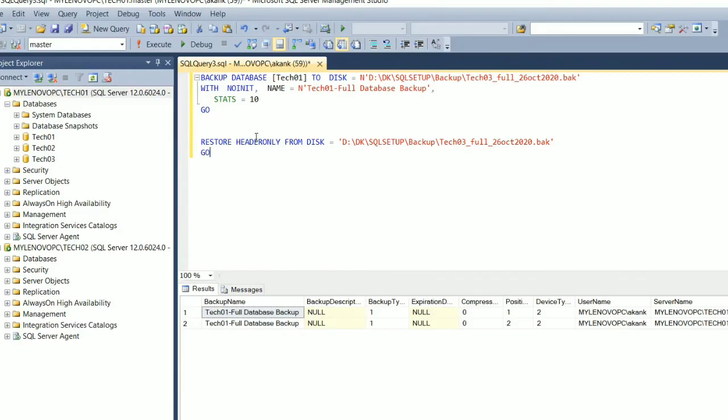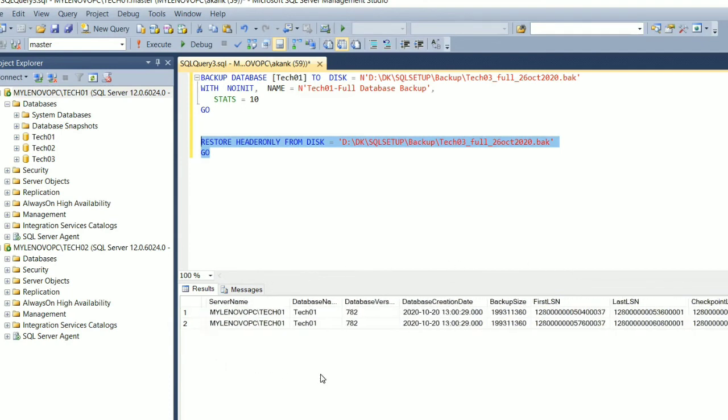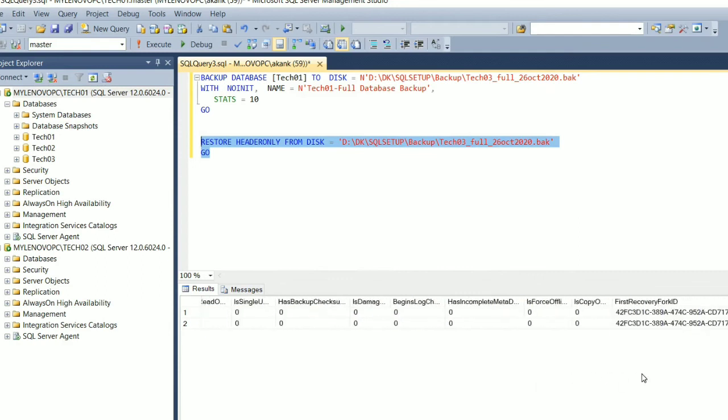Now to see the benefit of noinit, I have executed the backup again with noinit, and I have verified that backup file. I kept the backup in this location. You can use this script, restore header only, to verify the backup file. The benefit of noinit is you can keep multiple backups in the same backup file.